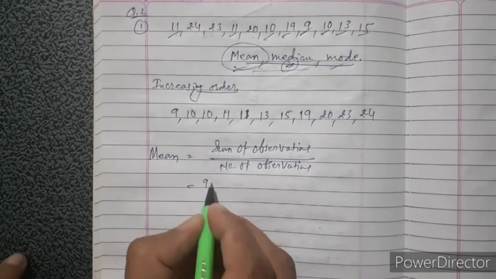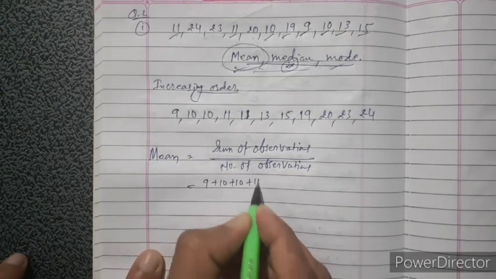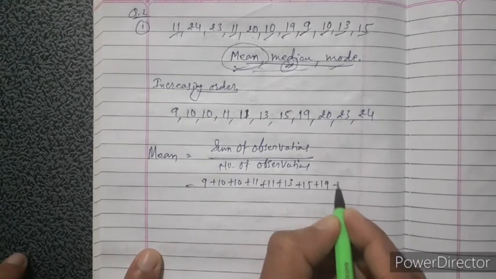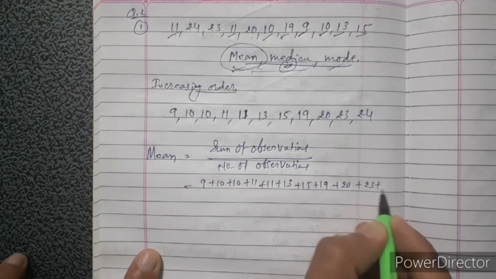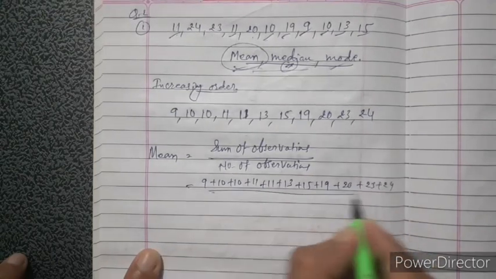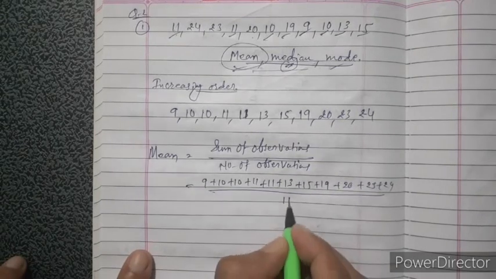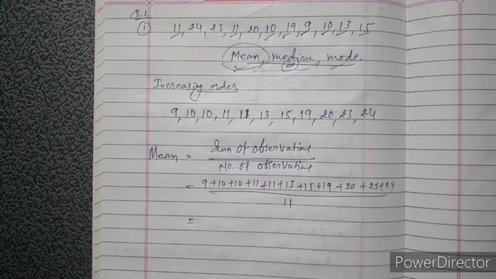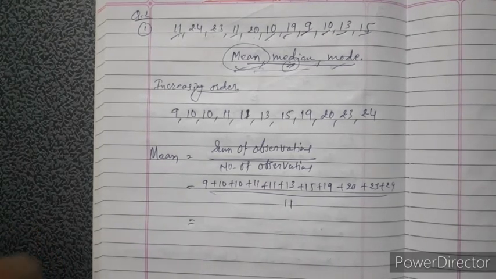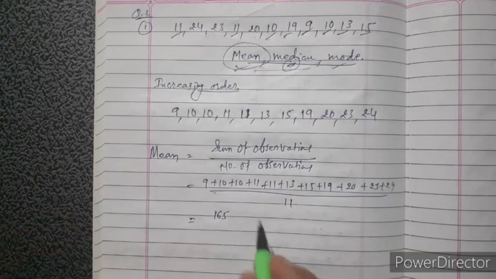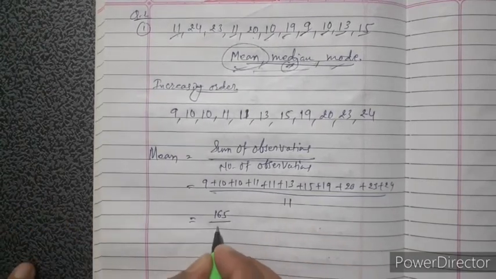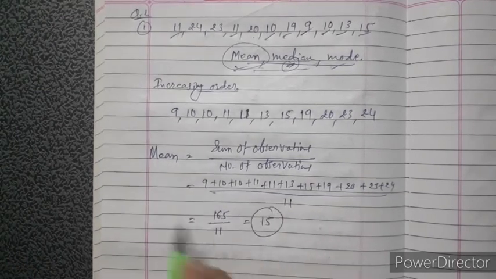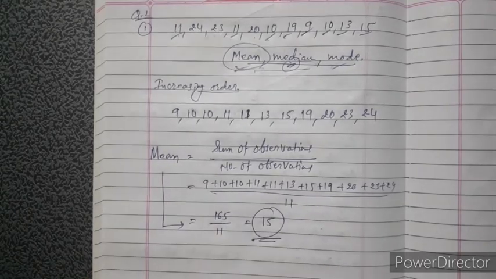That means 9 plus 10 plus 10 plus 11 plus 11 plus 13 plus 15 plus 19 plus 20 plus 23 plus 24, divided by 11. Total 11 observations are there. I already found the total, and it is 165. Divided by 11, 165 by 11 is 15. So our mean is 15.